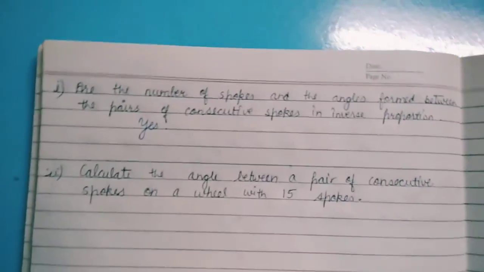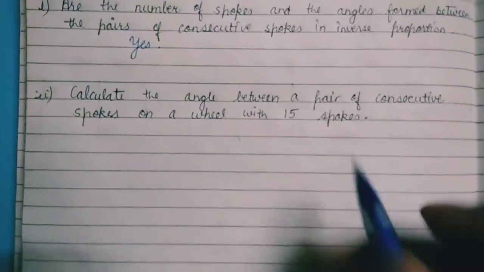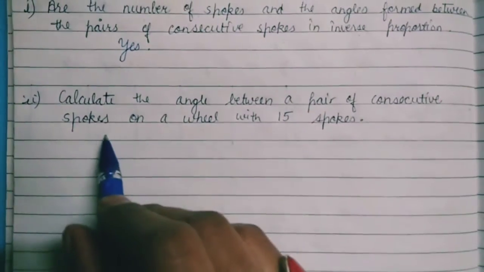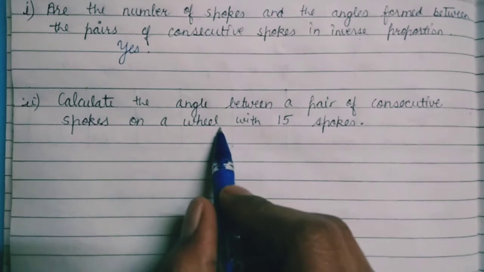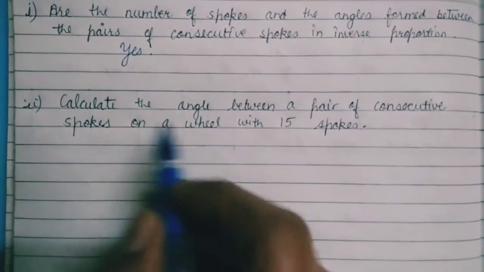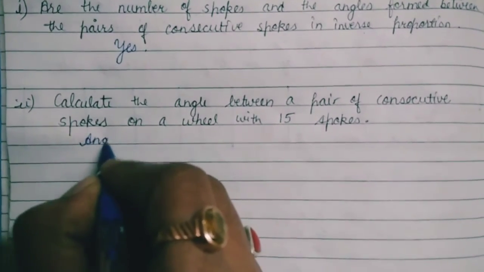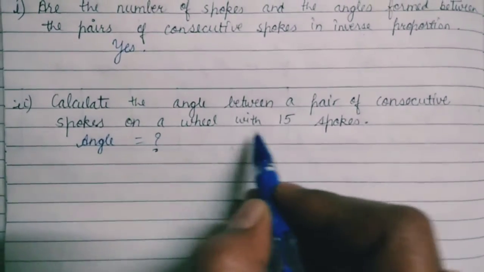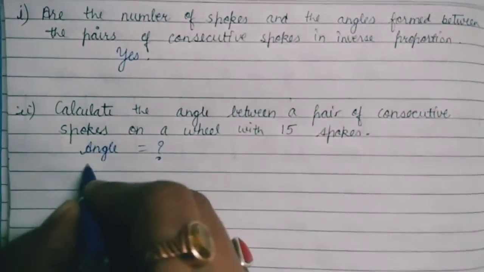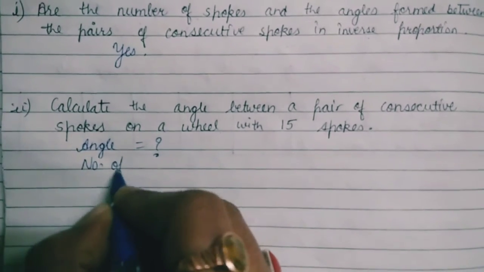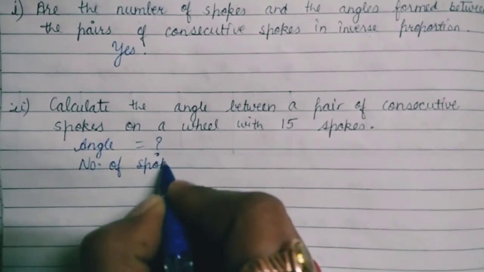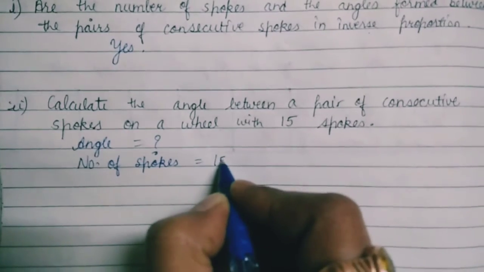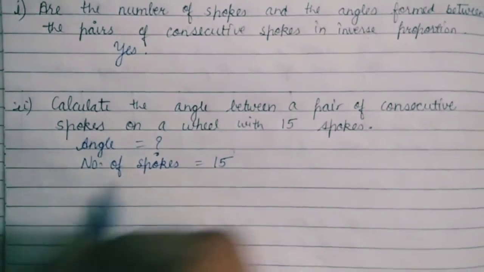The second one is, calculate the angle between a pair of consecutive spokes on a wheel with 15 spokes. It means the number of spokes is 15.